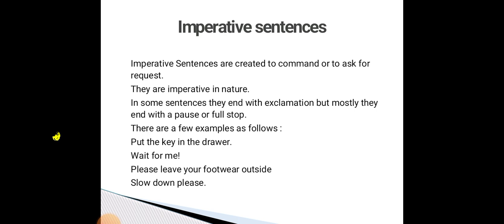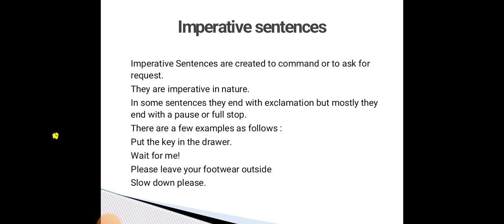Okay, in this place you have to use the imperative sentence. Imperative sentences are very important. Mainly they give a command or ask for a request, and they end with a period or exclamation mark. Only three examples are given below. The first one is put the key in the drawer, wait for me, and then please leave your footwear outside. These are the examples. Whenever you give a command or ask for help or a request, you have to use the imperative sentence.